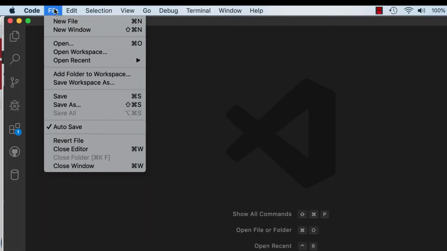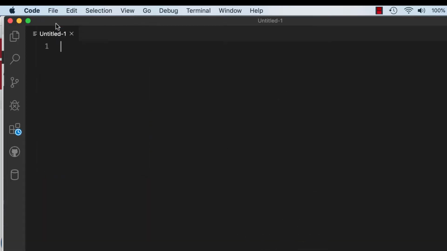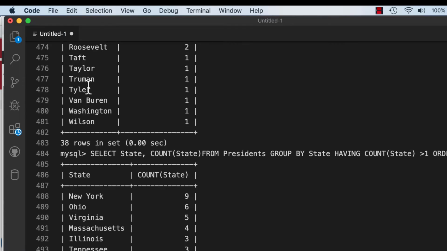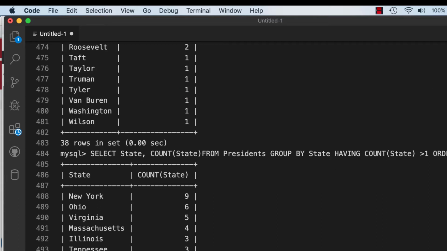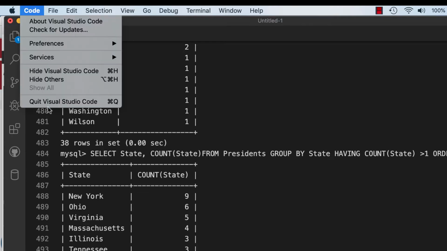That's one way. You could go into VS Code, make a new file, paste it here, and save it as a text file, just put .txt at the end. You could do that if you work in VS Code or anything like that. That's something you can do. I'll just quit out of here.